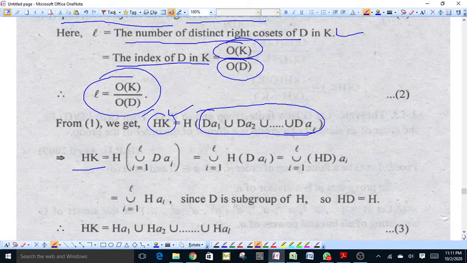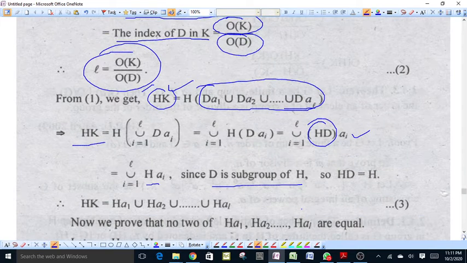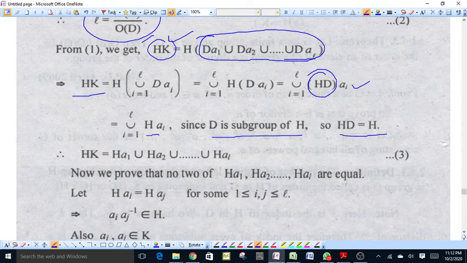This will be equal to the union for i equal to 1 to l of H Dai, and here HD is equal to H because H is a subgroup and D is a subgroup of H, so HD will be equal to H. This is the union of all the right cosets of H in G.